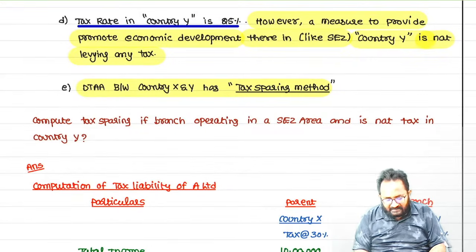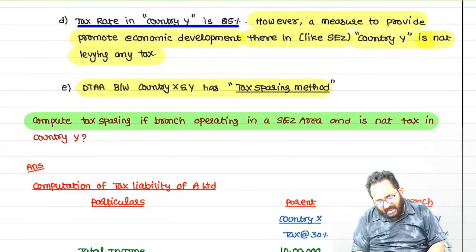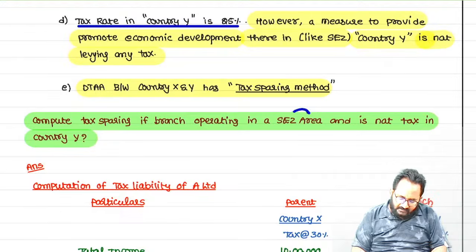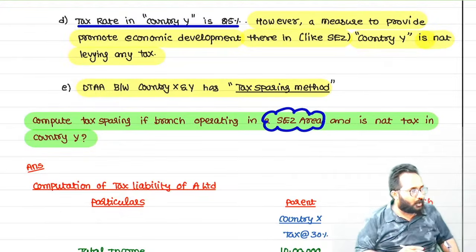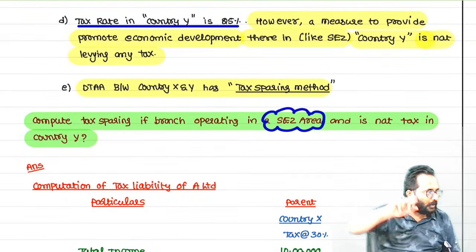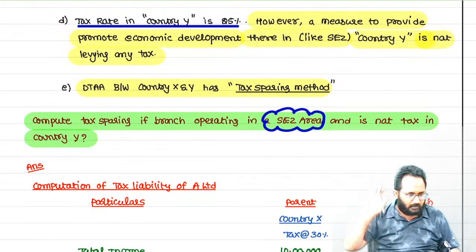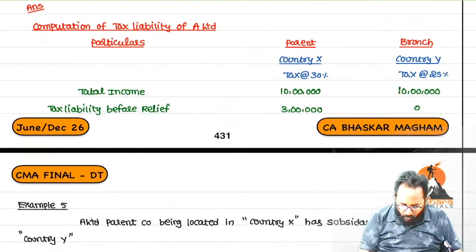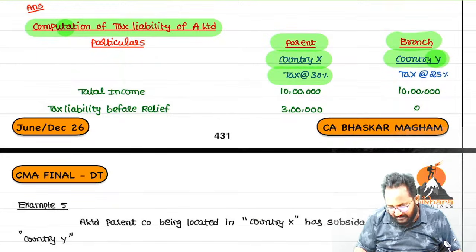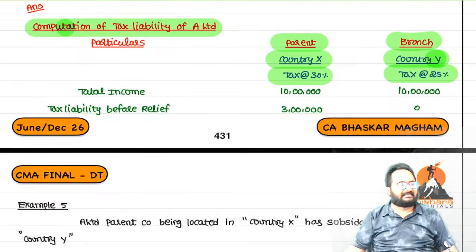So, simply they are asking for the tax liability computation. If the branch operates in which area? SEZ area. So the branch operated in country Y in the SEZ area. Now, what is the tax liability? 0, because there is no need to pay any tax if you operate the business in the SEZ area. Now I will write the tax liability computation heading: parent company and branch. Parent company located in country X, branch located in country Y. Country X tax rate 30%, country Y tax rate 25.